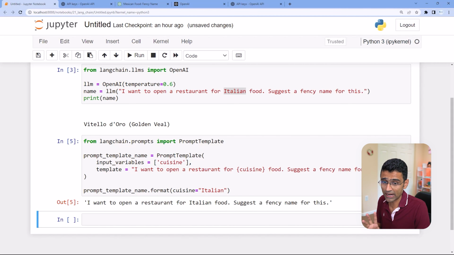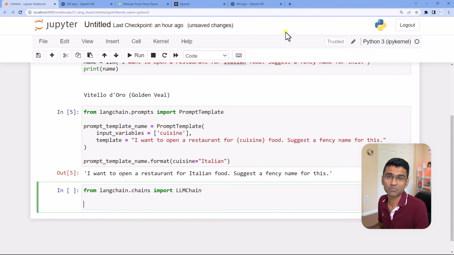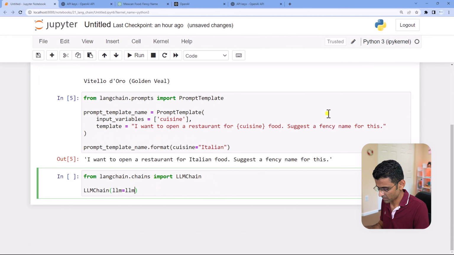Well, let me just show you that using something called chain. So we are going to use this concept of chain in LangChain, and it is one of the most important objects in the LangChain framework. You can figure out from the name of the framework itself. And we are importing LLM chain. And LLM chain is essentially a very simple object where you are saying my LLM is this, whatever you created here, okay, that is my LLM, and my prompt is this prompt template, and this is my chain.